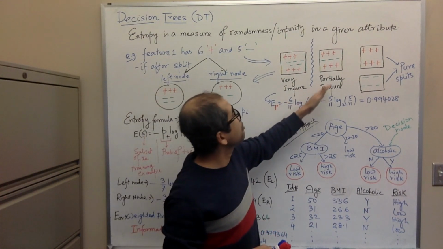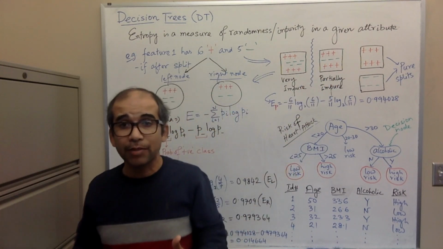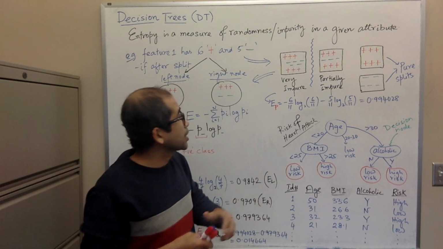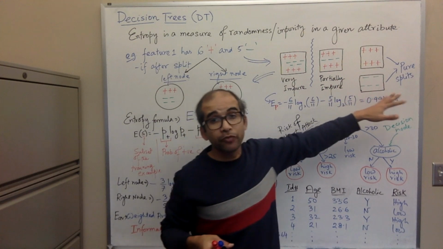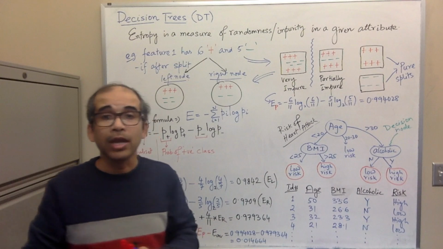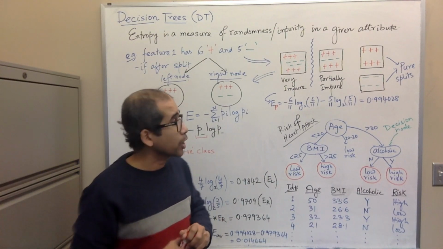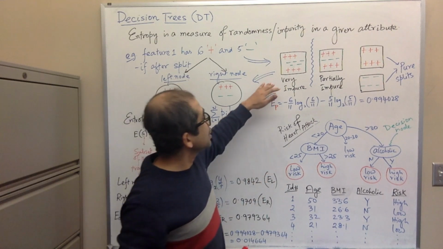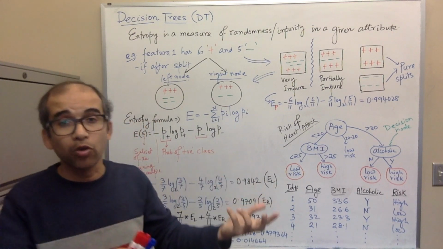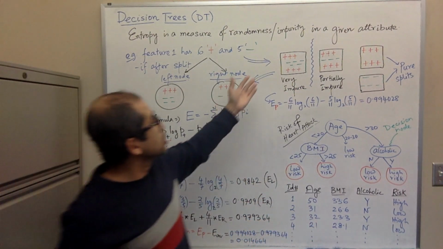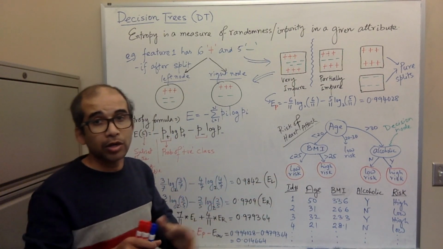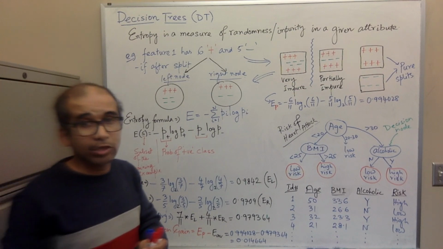Now let's consider something partially impure, where there are more positive samples than negative samples, and the difference is pretty big. So it's partially impure, and something is very pure when there are positive samples in one group and negative samples in another group, and they have no mix up. So it's a pure split, and our objective is always to go from impure splits, a random combination of elements, to a more pure split where there will be one particular category in one group and another particular category in another group without any mix.